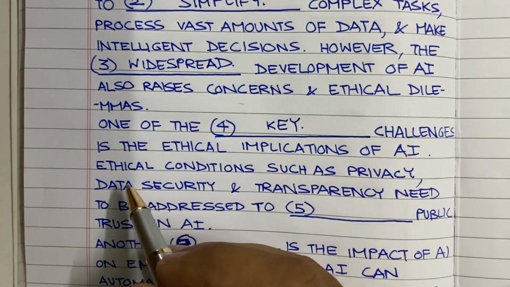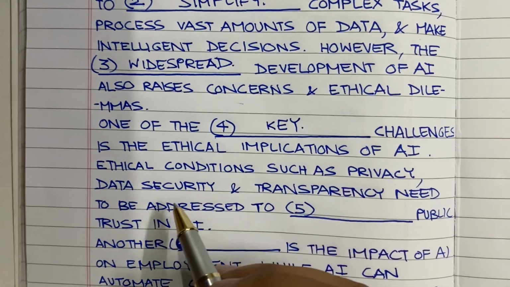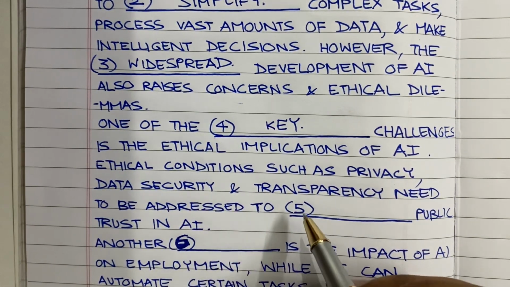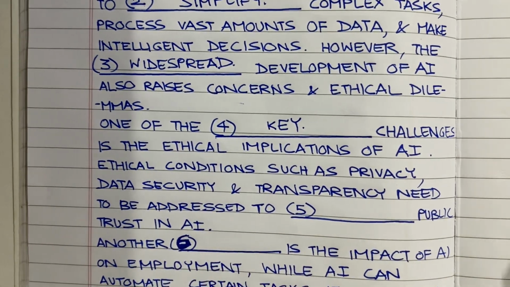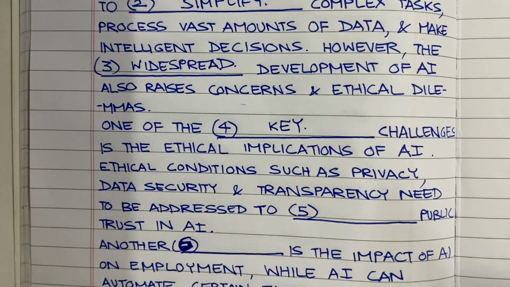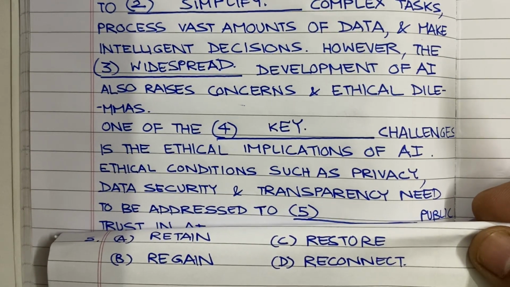Now let's move on to the next sentence. Ethical conditions such as privacy, data security and transparency need to be addressed to blank public trust in AI. The options are these: retain, regain, restore or reconnect.